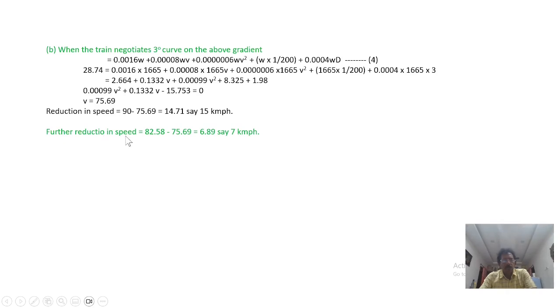Further reduction: when it is in a gradient, the speed was 82.58, but along with the curvature, the further reduction is 7 kmph. That means further reduction from the speed calculated for the gradient track is 7 kmph, and from the normal track it is 15 kmph. So this is the way.